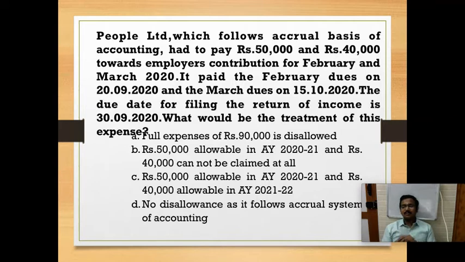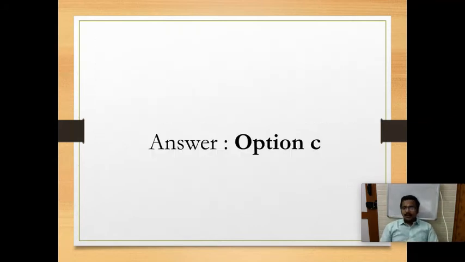This assessment year it should be disallowed, and in the next assessment year we can claim it. So the answer is option C, rupees 50,000 allowable in assessment year 2021 and rupees 40,000 allowable in assessment year 21-22. So the answer is option C.